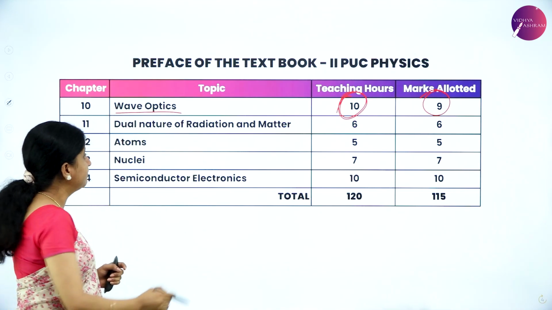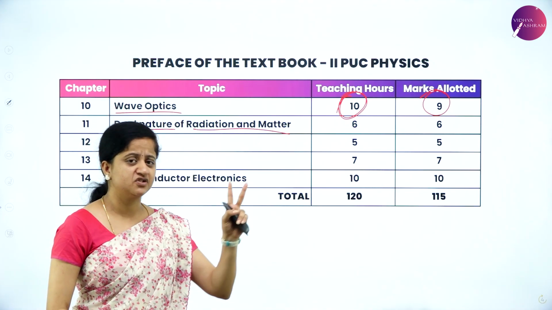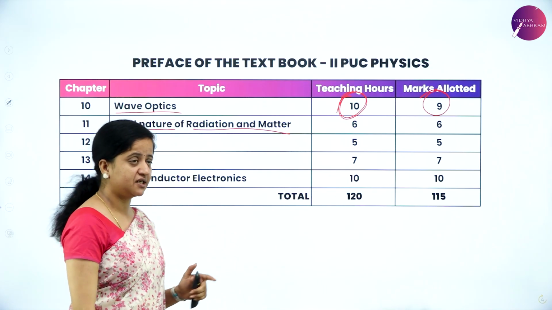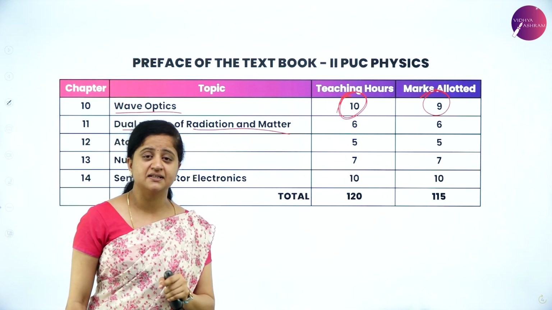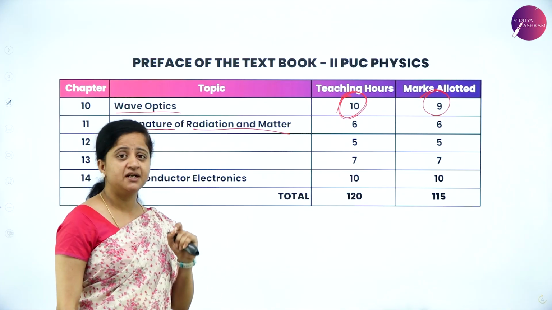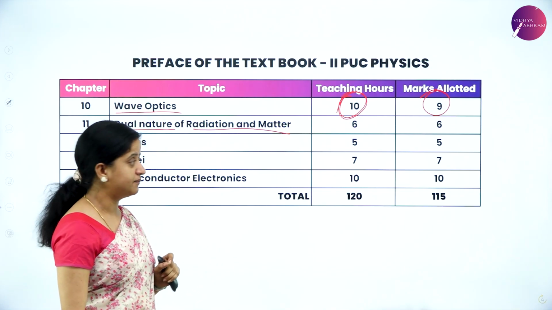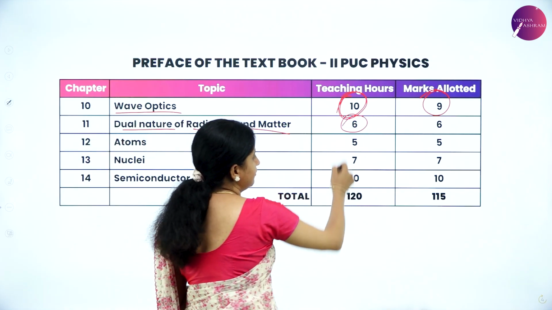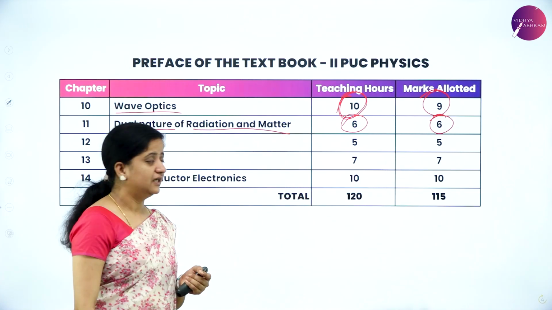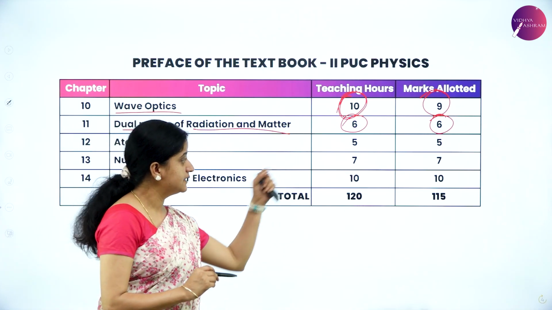So next we have dual nature of radiation and matter. We all know that light possesses 2 natures. One is a particle nature and the other one is the wave nature. So in this chapter we are going to understand from the scratch what is the meaning of dual nature of radiation and matter and what are the different phenomena under this concept. The teaching hours allotted for this is 6 hours, and the total marks allotted to this chapter is 6 marks.